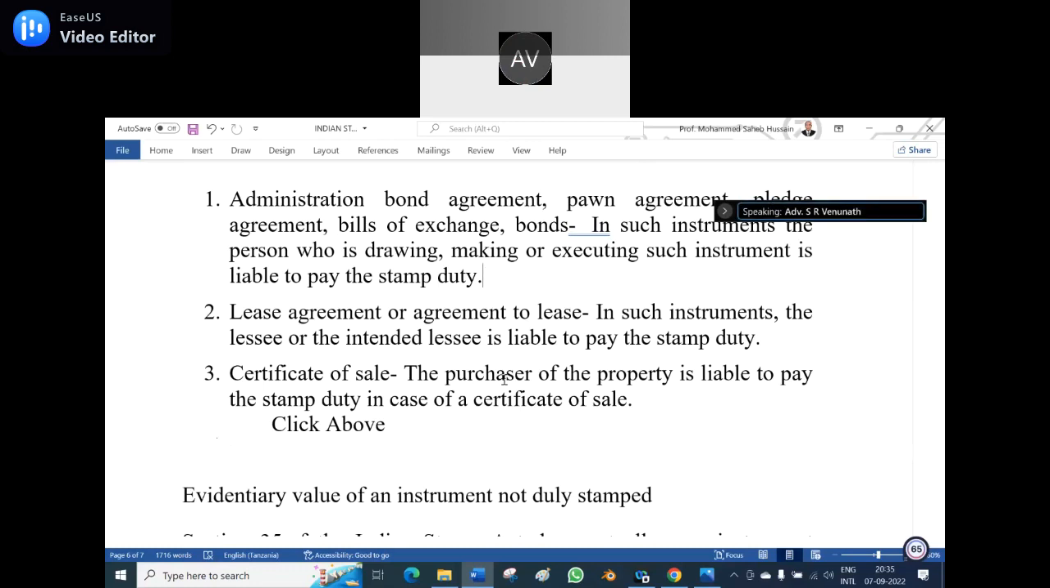Venunath, when I asked you to deliberate it, you are not giving an answer. When I did not ask you to make it, you are making the answer.